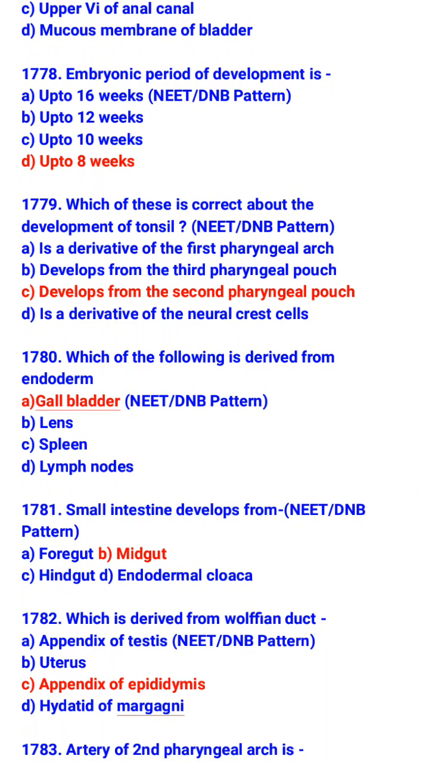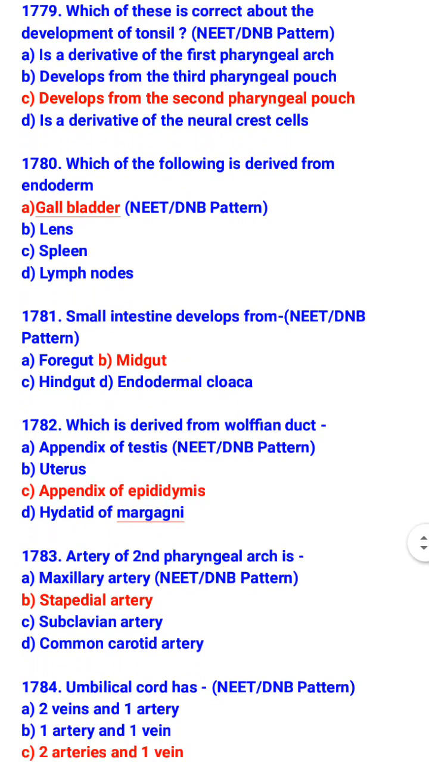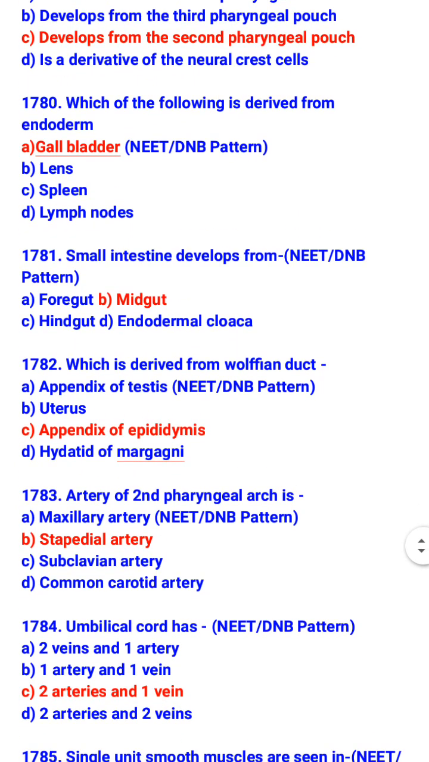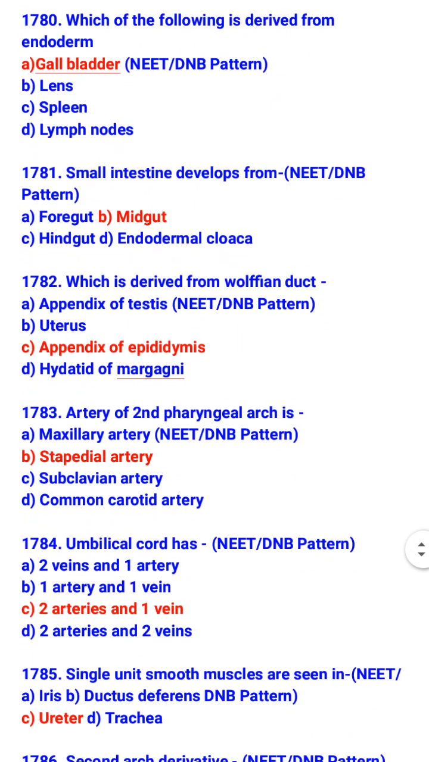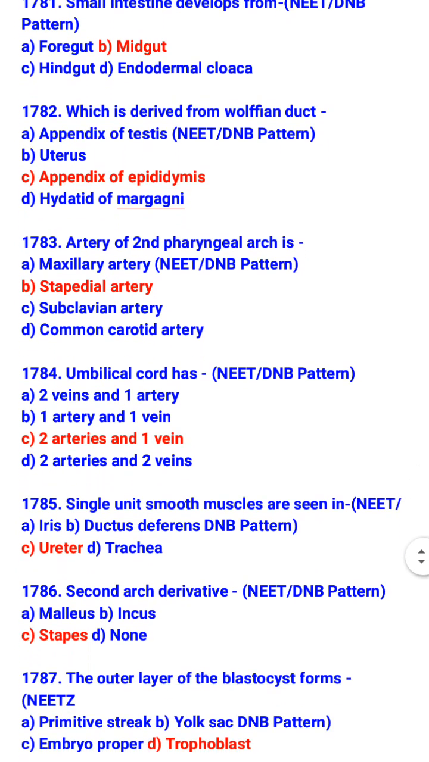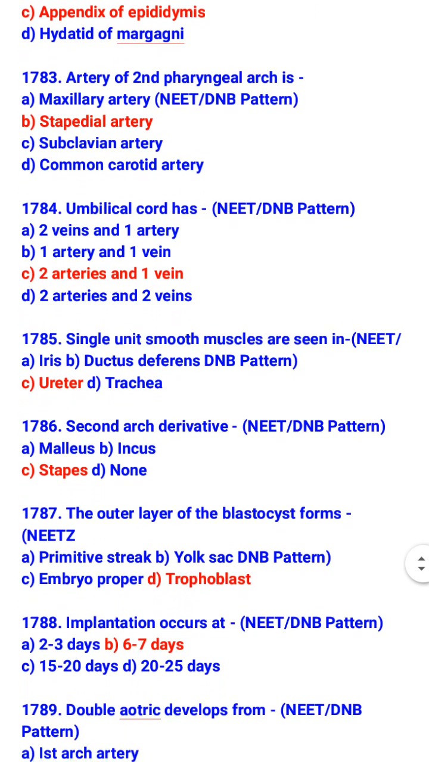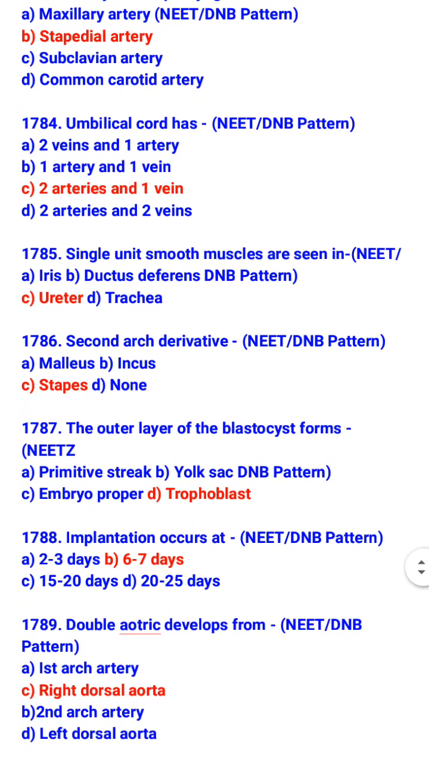Gallbladder is derived from endoderm. Small intestine develops from midgut. What is derived from Wolffian duct? Appendix of epididymis. Artery of second pharyngeal arch is stapedial artery. Umbilical cord has two arteries and one vein. Single unit smooth muscle is seen in ureter. Second arch derivative is stapes.